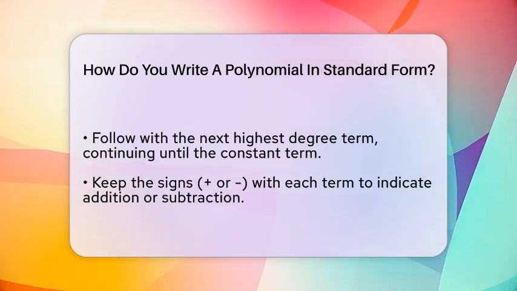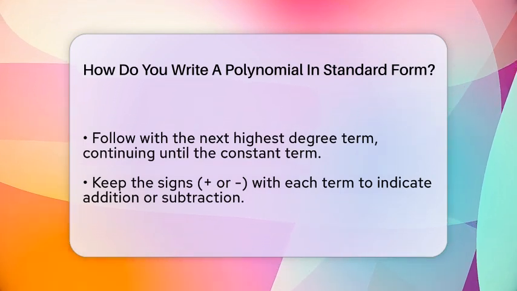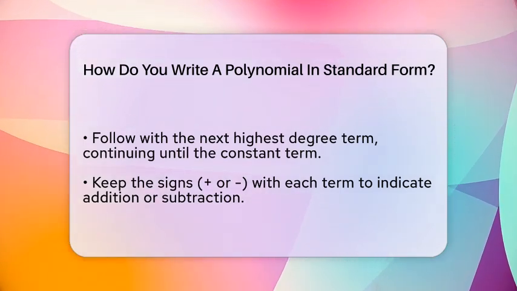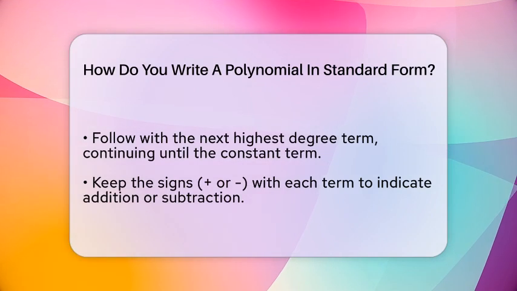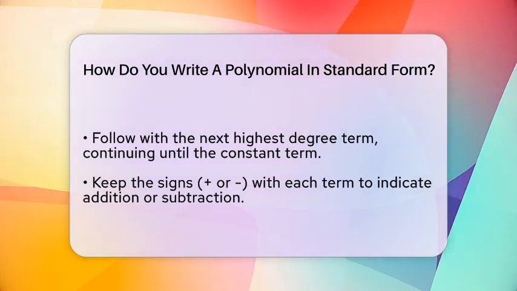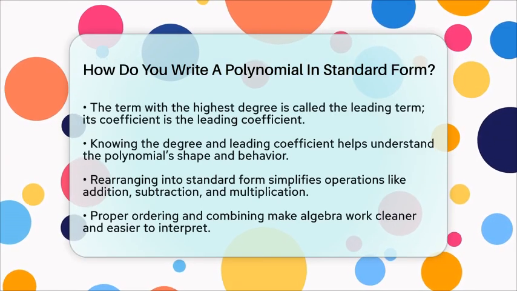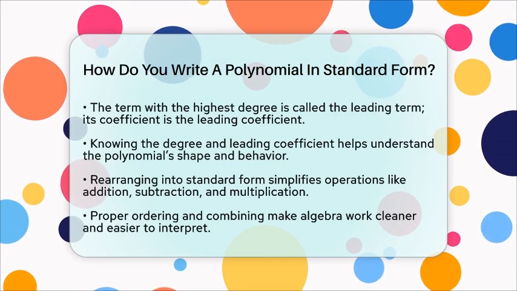Knowing the degree of the polynomial helps you understand its shape and behavior. The leading term is the first term in the standard form, and its coefficient is called the leading coefficient. These parts are important because they tell you about the polynomial's highest power and how it behaves when the variable gets very large or very small.